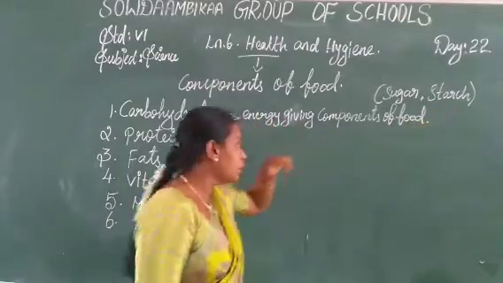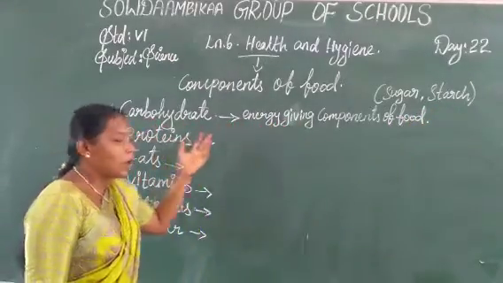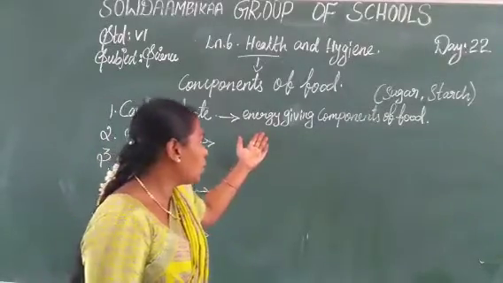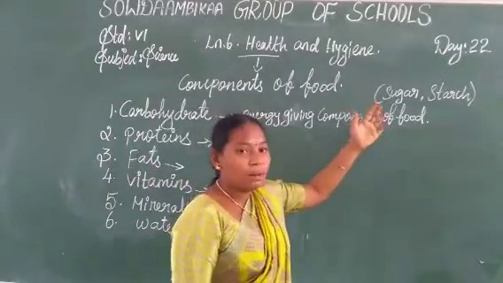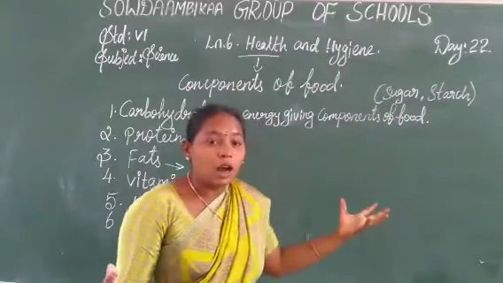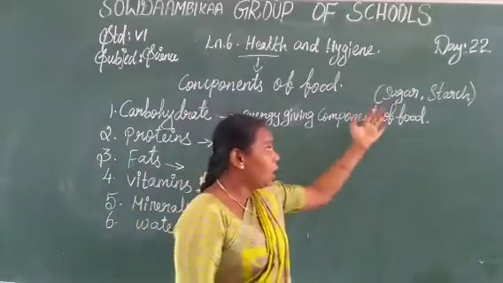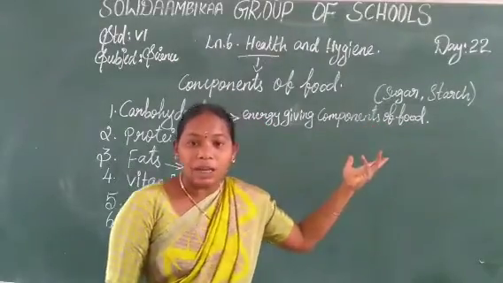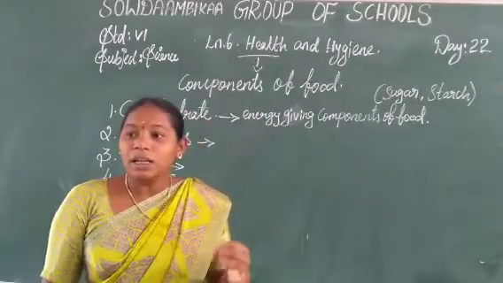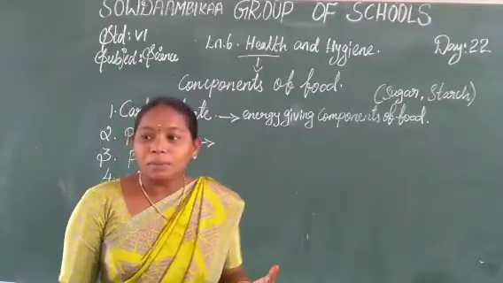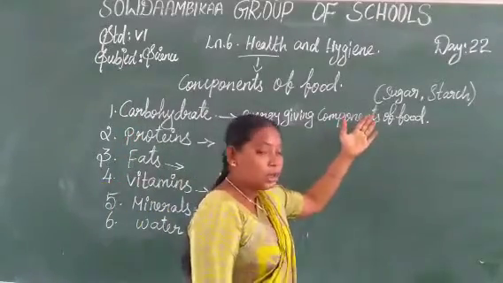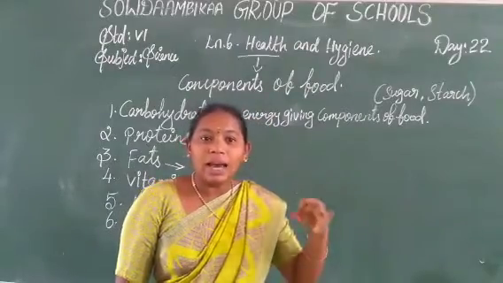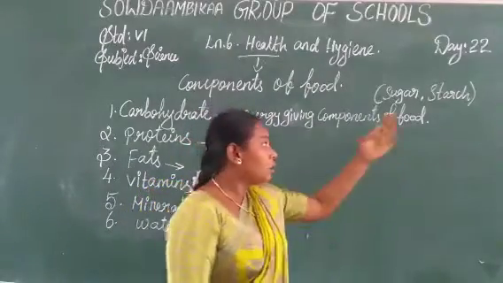Okay, the first one, the carbohydrates. The carbohydrates are energy components of food. Which items have more carbohydrates? Sugar and starch. Sugar means fruits, honey, sugar cane, and sugar beet as examples of sugar. Then starch means rice, wheat, maize, and potato. Those are the starch items.